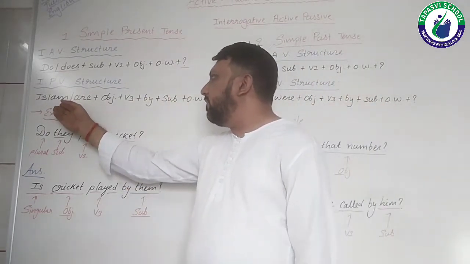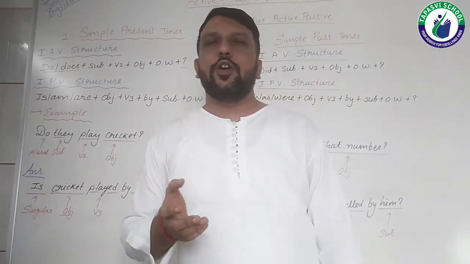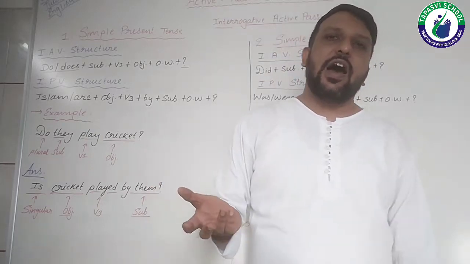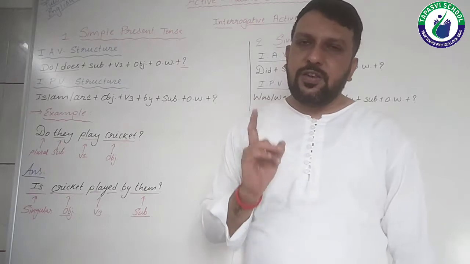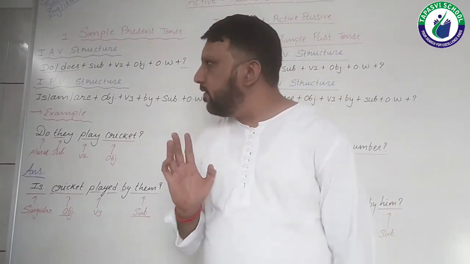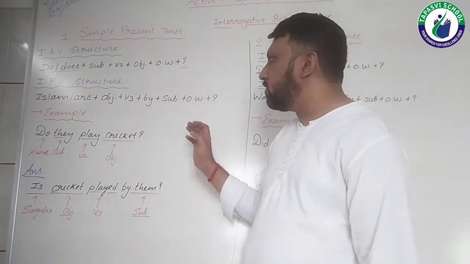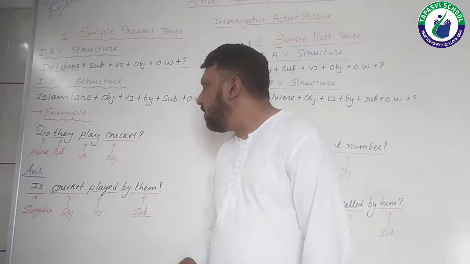So ultimately is, am and are: is would usually fit with singular objects, and are would fit with plural objects, and am would specifically fit with I only, right? So this is the interrogative passive voice structure. Now let's see the example very quickly, students.